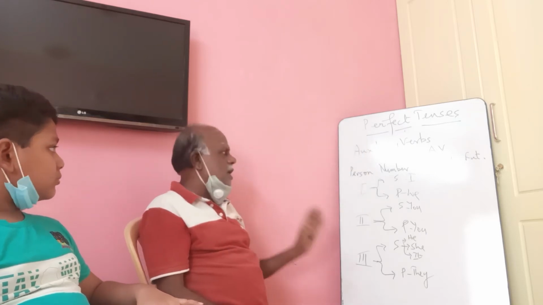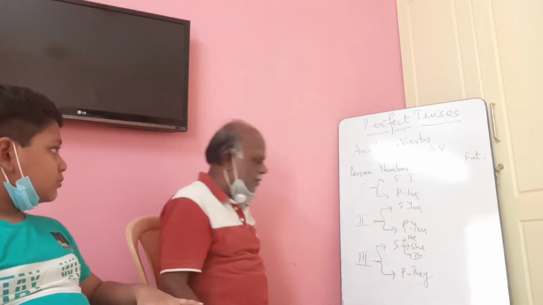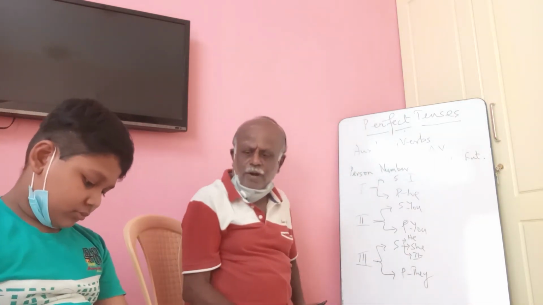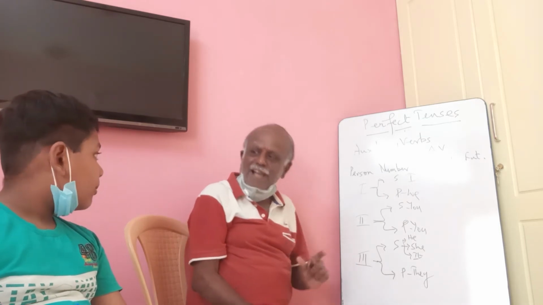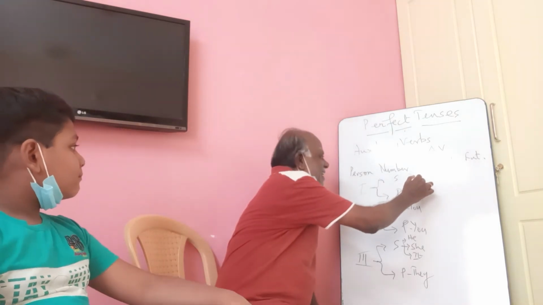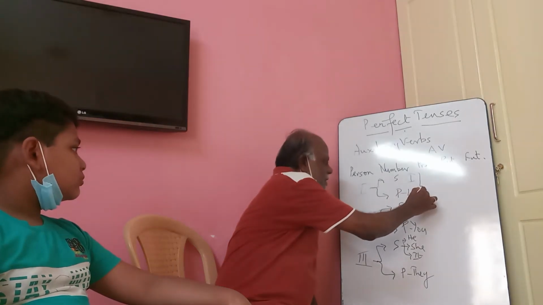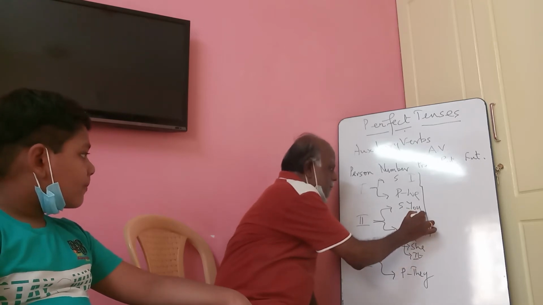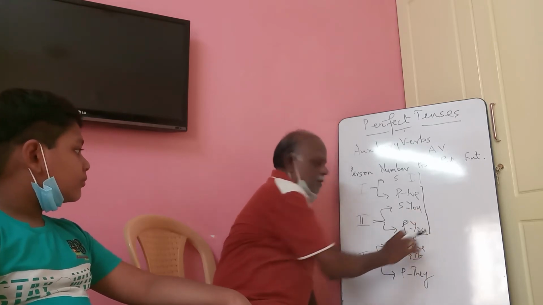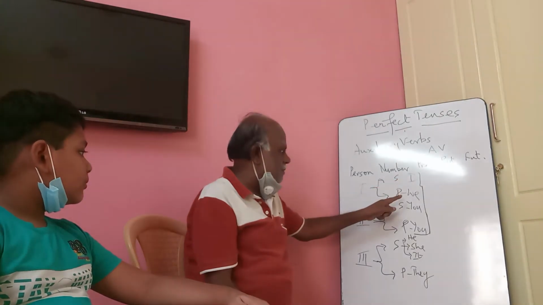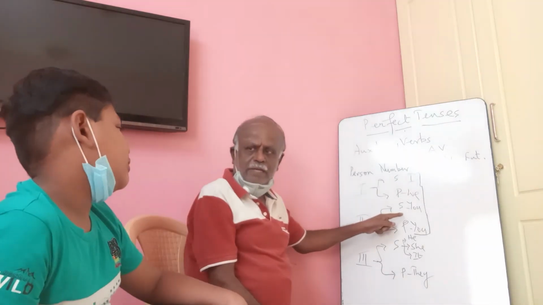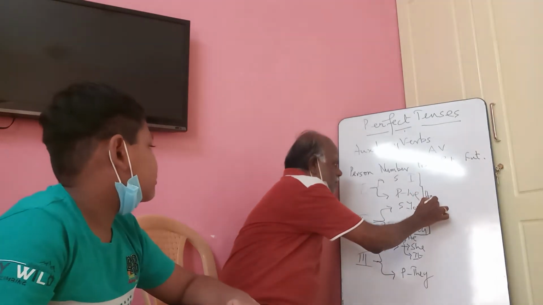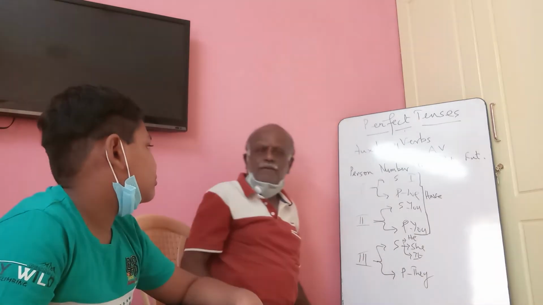Now you have to learn the auxiliary verbs that are used in perfect tense forms. I will tell you. In present you have what? You have. First person singular, first person plural, second person singular, second person plural. Present auxiliary verb is have.